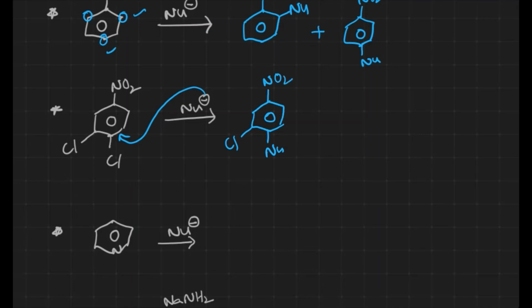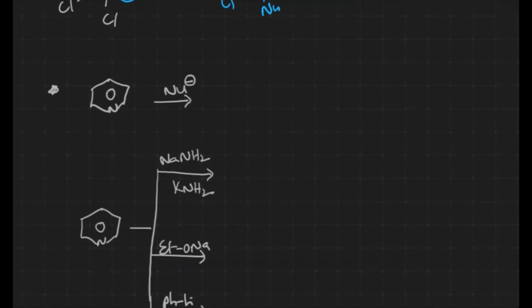Now again we have pyridine. In previous videos I have mentioned the reactivity towards electrophilic substitution reaction and the role of pyridine in substitution reactions. If possible, I'll leave that video in the cards; you can go through it and get an idea. Here what I am trying to say is that pyridine is highly reactive towards nucleophilic substitution reaction because during delocalization the 2, 4, 6 positions get the positive charge, because of which nucleophilic substitution takes place at 2, 4, 6. At the 3 and 5 positions we can expect electrophilic substitution reaction.